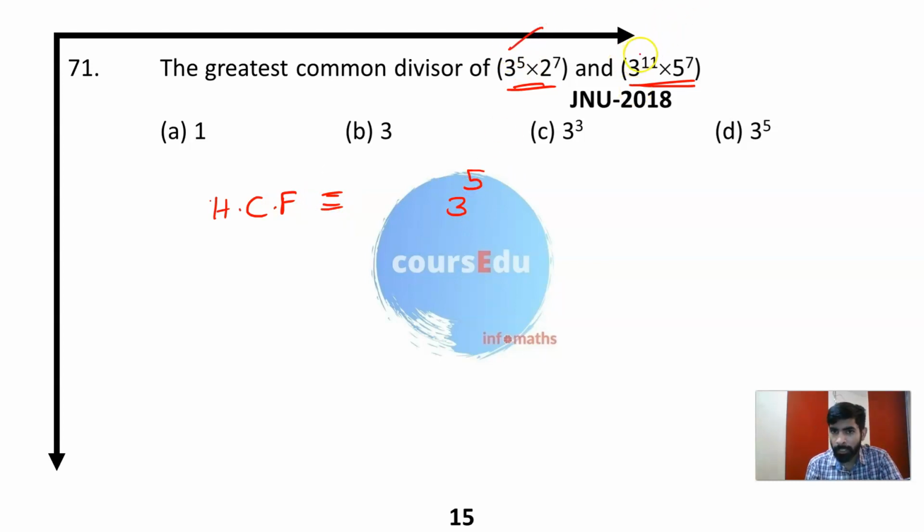In this 3 raised to power 11, 3 raised to power 5 is also here. If I look at 2 raised to power something, 2 raised to power 7 is here, but 2 raised to any power is not here in the other number. If I look at 5, 5 raised to power 7 is there, but nothing is here. Any factor of 5 is not here. So none other than 3 raised to power 5 is a common factor. So 3 raised to power 5 is the highest common factor in my given two numbers. So option number D is the right answer.